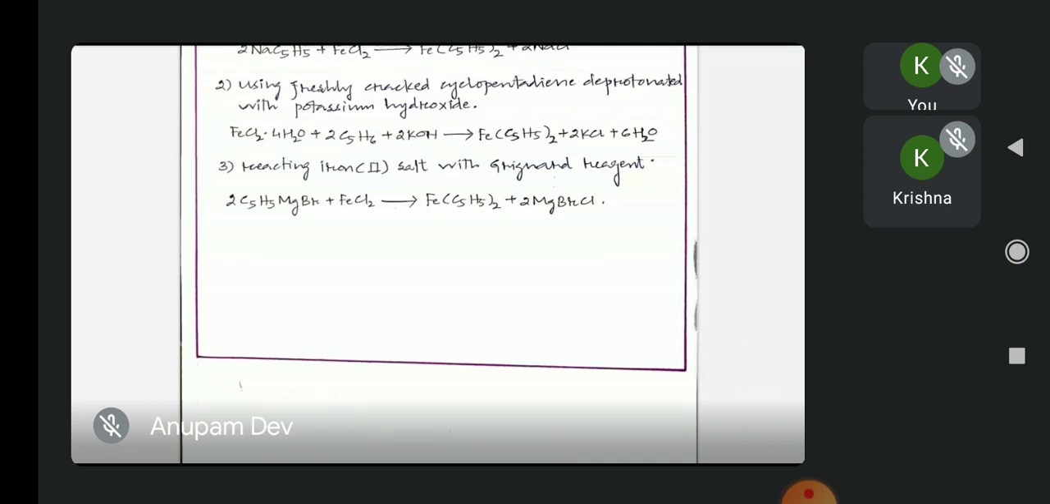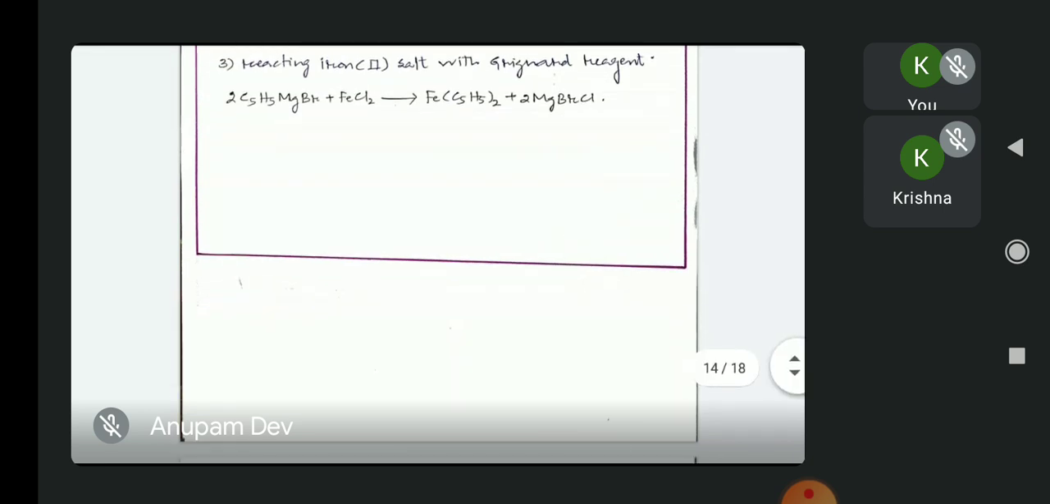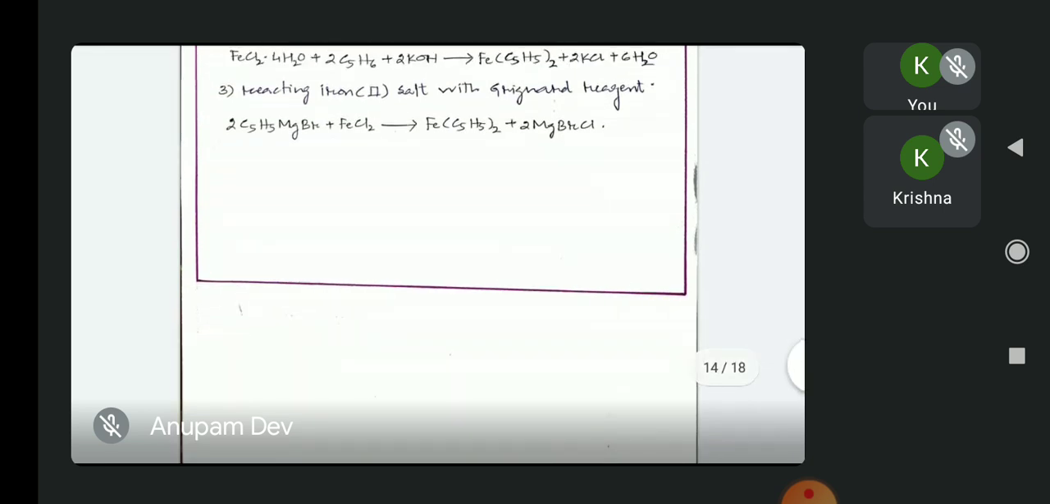So here what happens, a mole of iron 2 chloride tetrahydrate is reacted with 2 moles of cyclopentadiene rings and 2 moles of potassium hydroxide to produce a mole of ferrocene, 2 moles of potassium chloride and 6 moles of H2O. The third method is to react iron 2 salt with Grignard reagent. As we have already said, here we are just doing a modification of previous reactions.